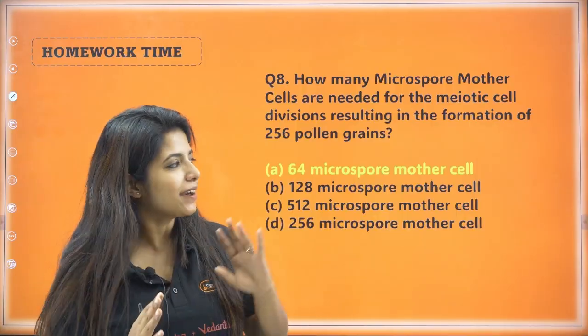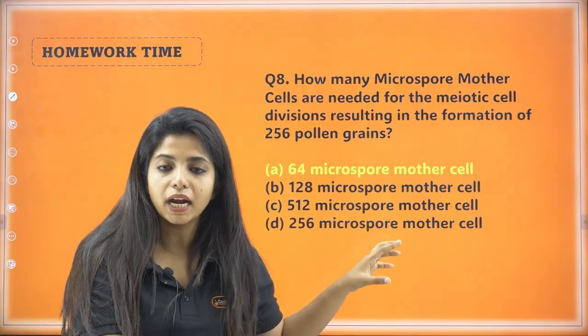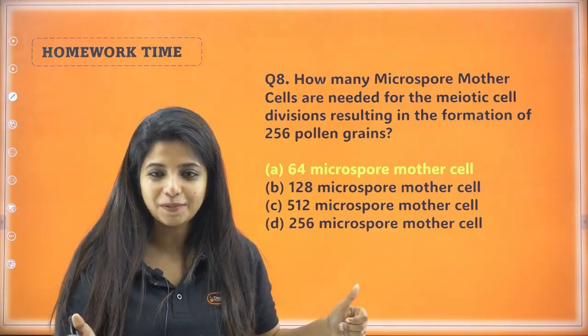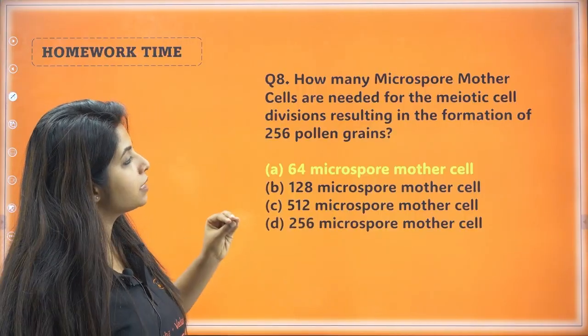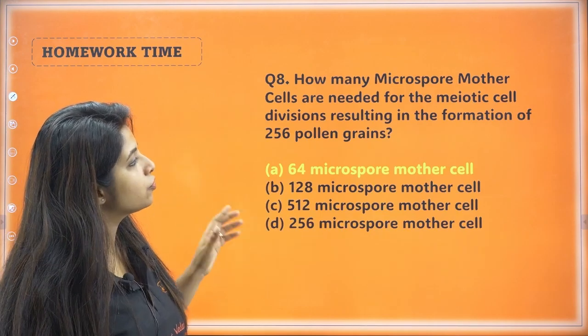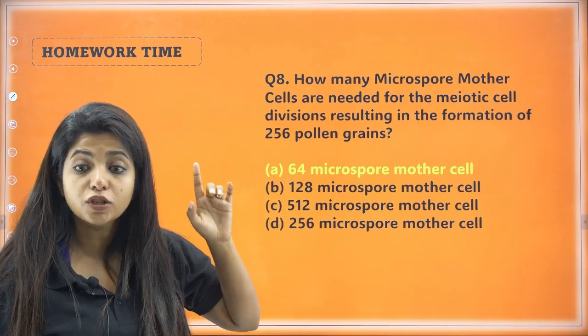Okay, now starting off with the homework question, then we will be going ahead with the theory part of the chapter. I hope that works. So listen to me carefully for the answer. How many microspore mother cells are needed for the meiotic division resulting in the formation of 256 pollen grains?